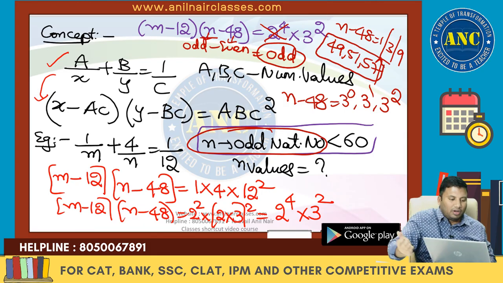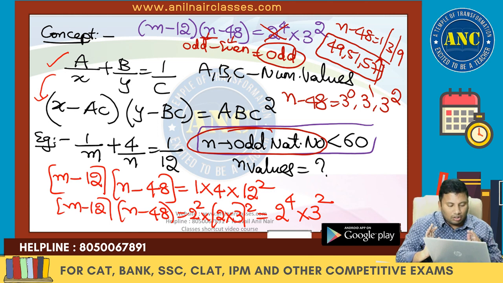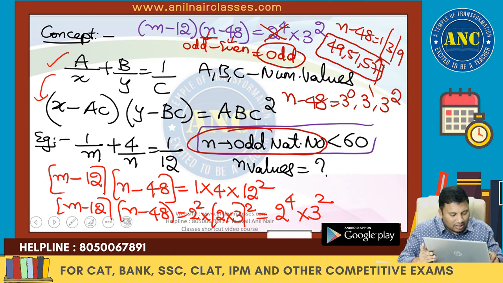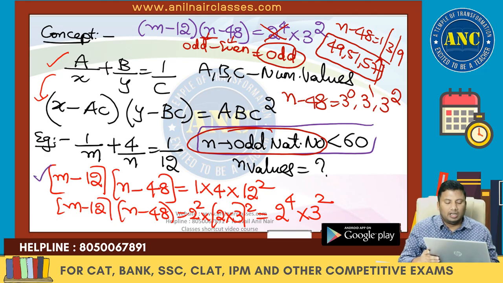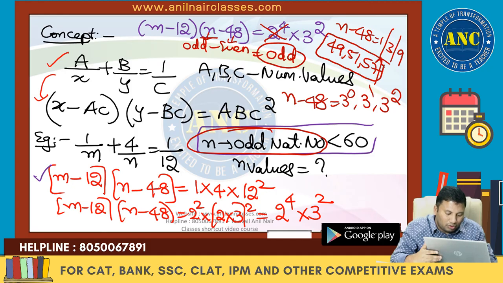Let us look at this question again. 1 by m plus 4 by n equivalent to 1 by 12. This is nothing but (m minus 1 into 12) which is m minus 12, and (n minus 4 into 12) which is n minus 48, equivalent to a into b into c square, 1 into 4 into 12 square.